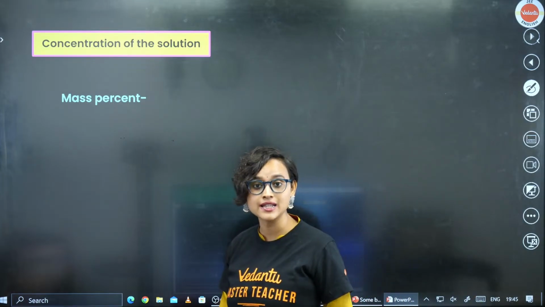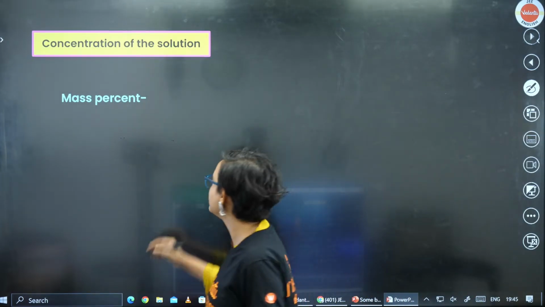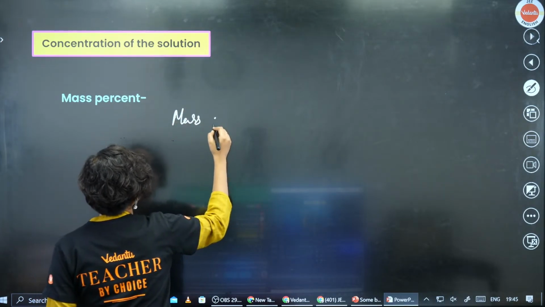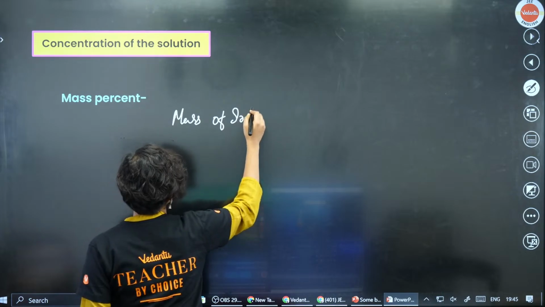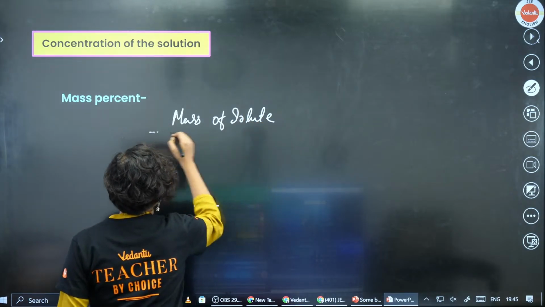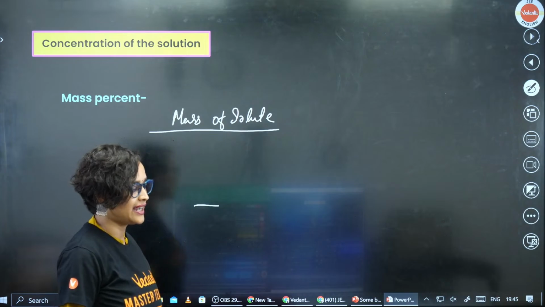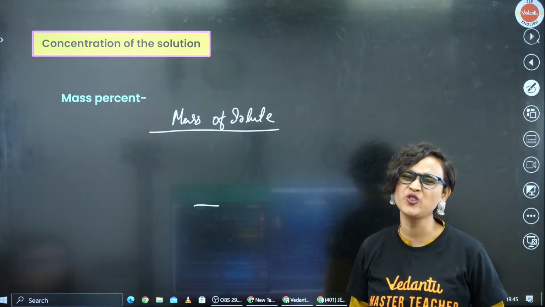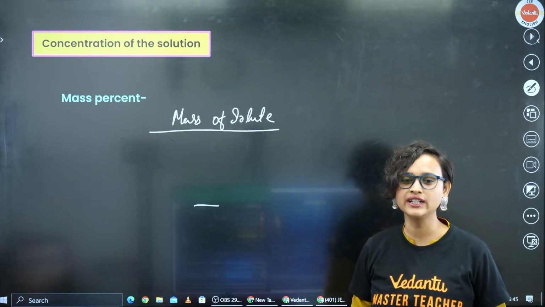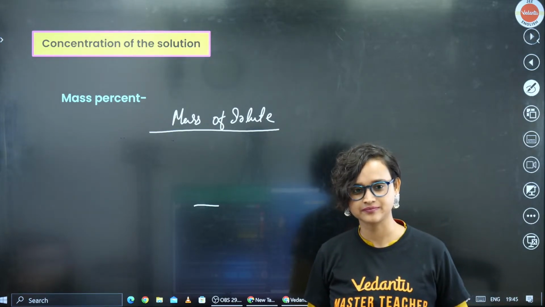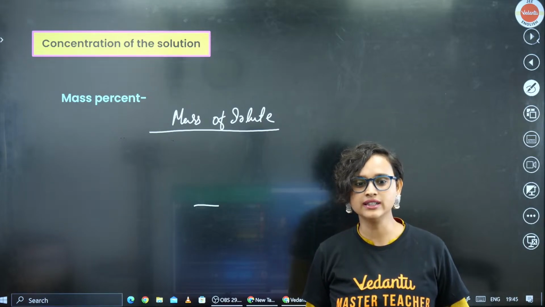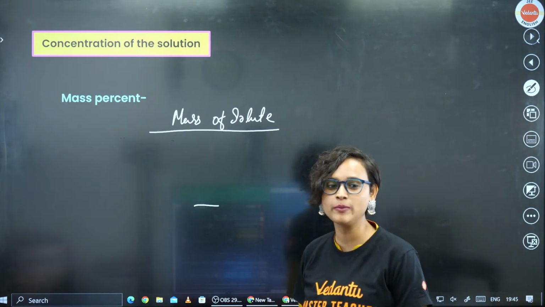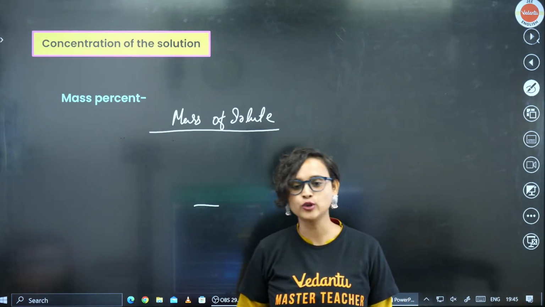So how do we write mass percent? Very simple, very easy. We write that mass of solute divided by what? Tell me guys, mass of solute divided by what? I have told you this yesterday also. Anybody who can tell me this? Come on. I've told you. Sapna, I'm hoping that you will be able to tell me, because I told you this yesterday.